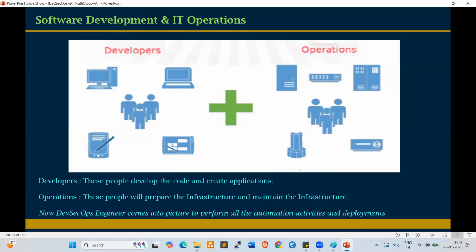So what is a data center, anyone? A data center is a server room where we host all the servers.